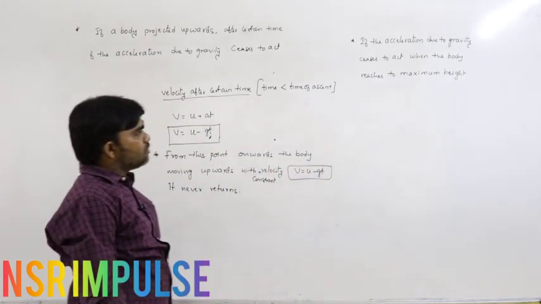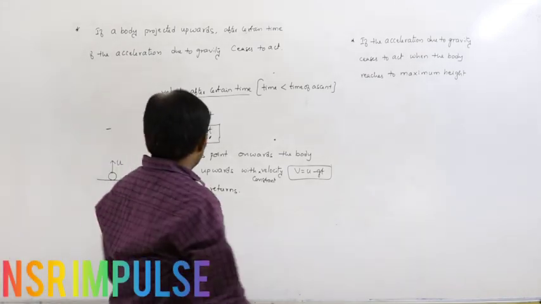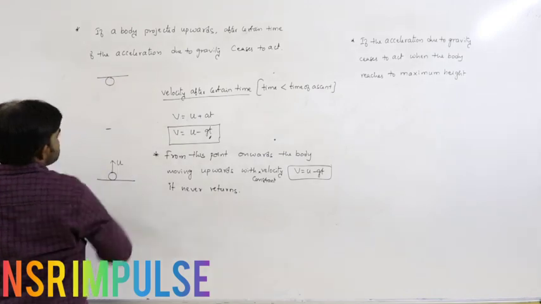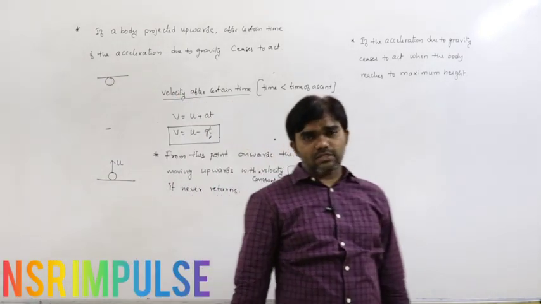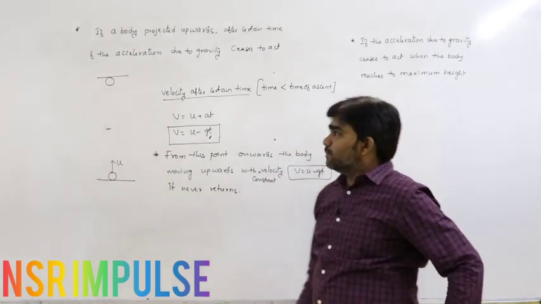For example, let us say this is the maximum height. If the body reaches the maximum height, and now the acceleration due to gravity ceases to act, then what happens? That is the condition.